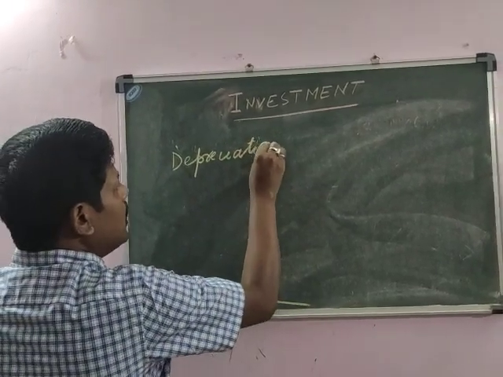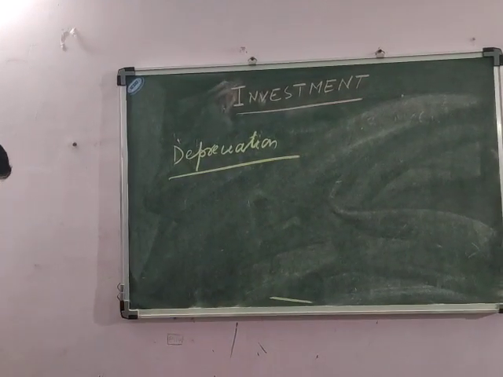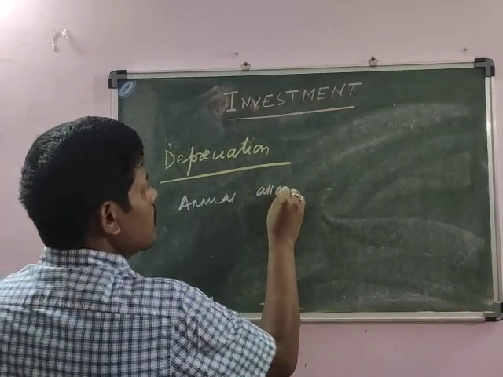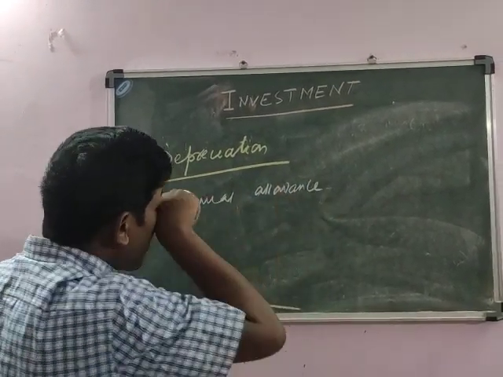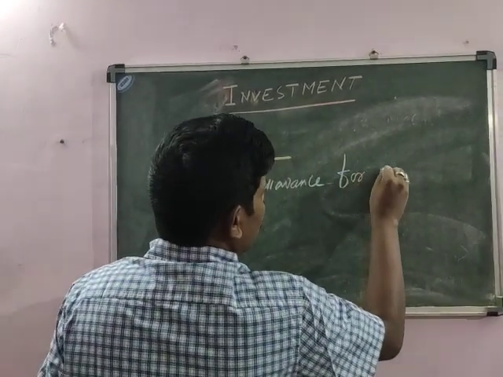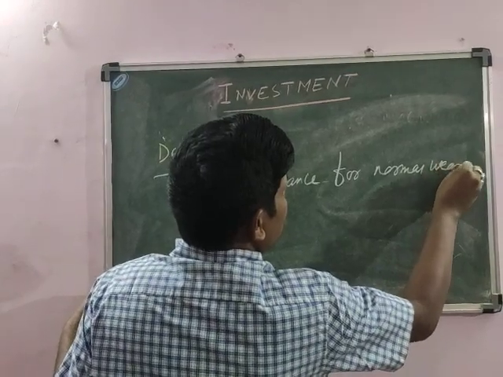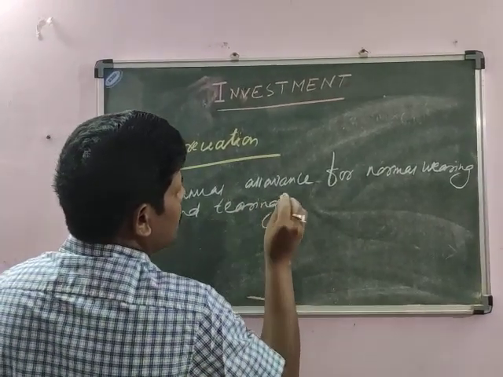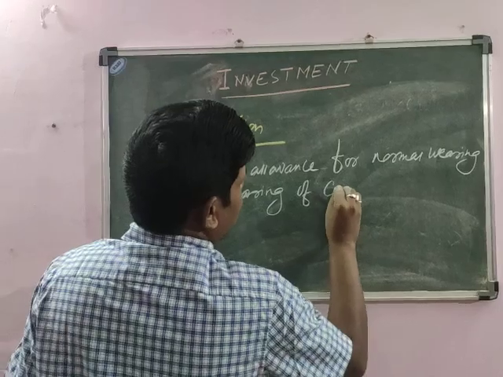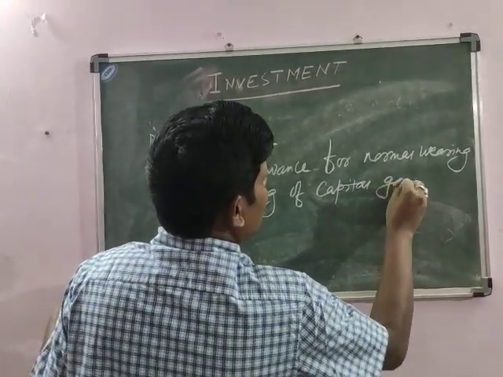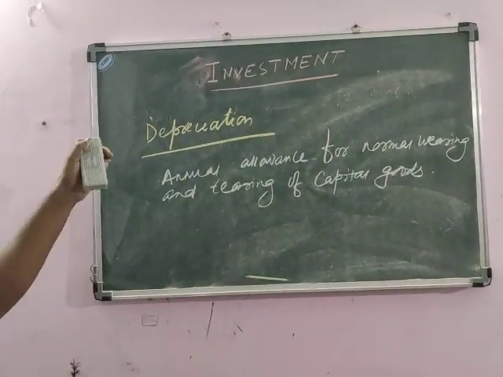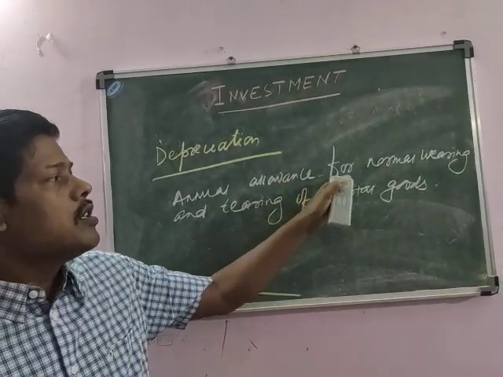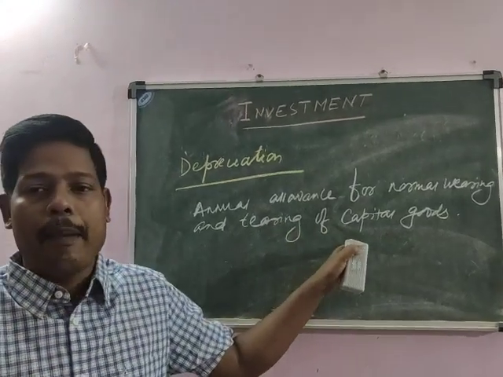What is depreciation actually? Depreciation is the annual allowance for normal wearing and tearing of capital goods.